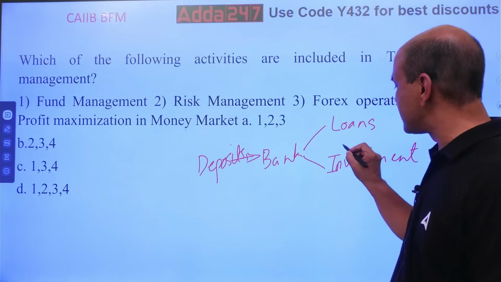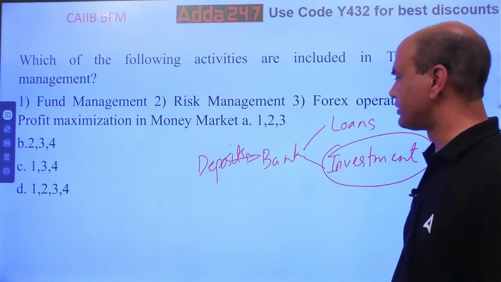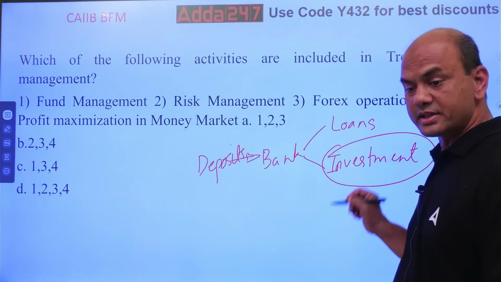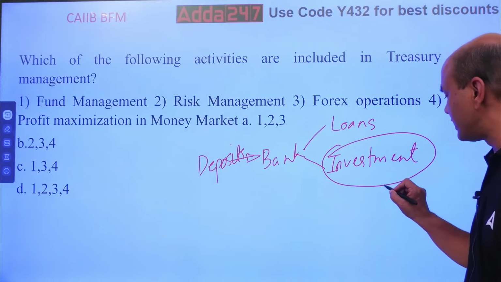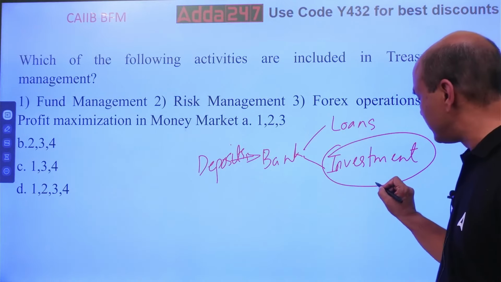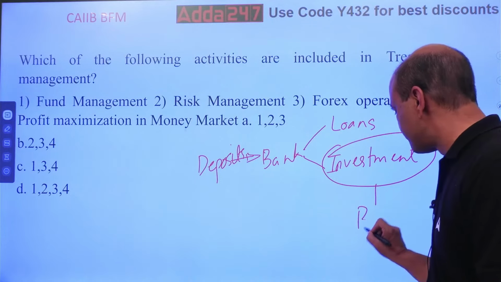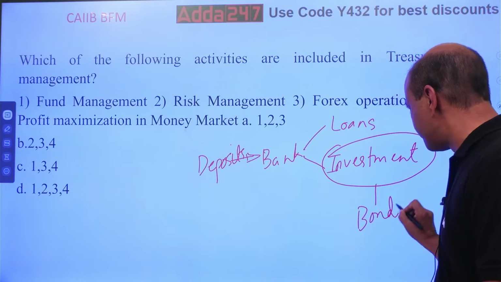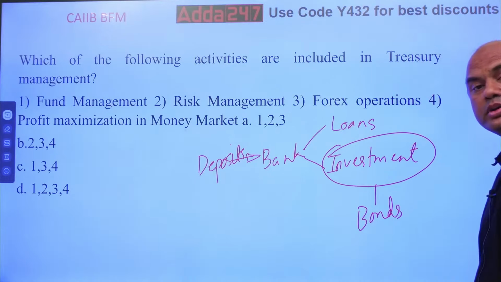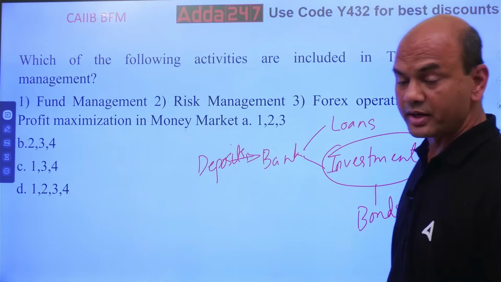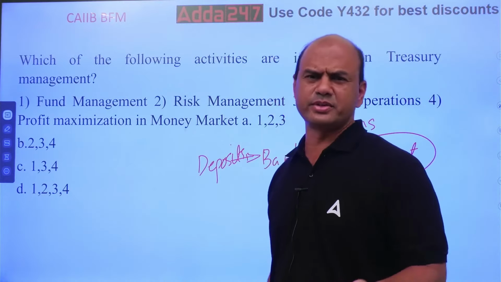Now what does the treasury do in this investment? The treasury department will take this money and invest it in bonds. Bonds of whom? Now treasury can invest in various bonds.